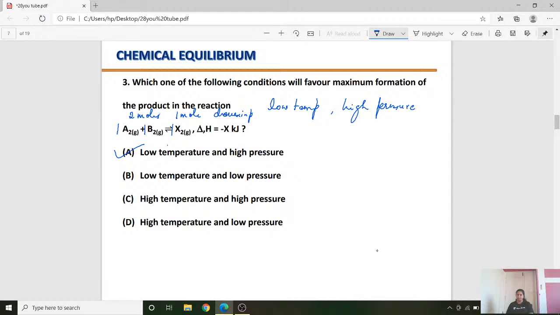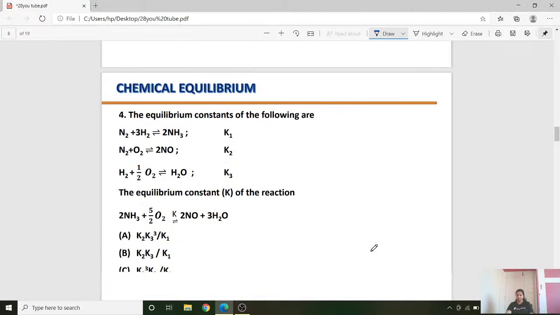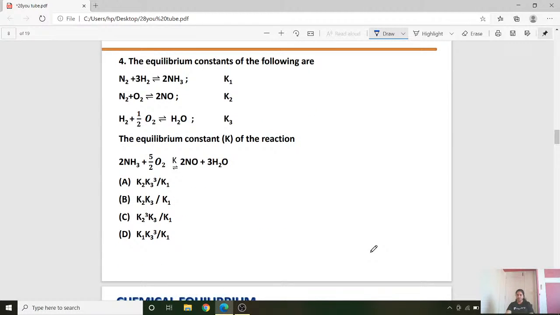In general, remember student, if the reaction is exothermic, low temperature will favor the reaction. If it is endothermic, high temperature favors the reaction. If the forward reaction is a decrease in number of moles, then increase the pressure. If it is an increase in number of moles, then decrease the pressure. Okay. So the answer will be option A. So go to the next one.